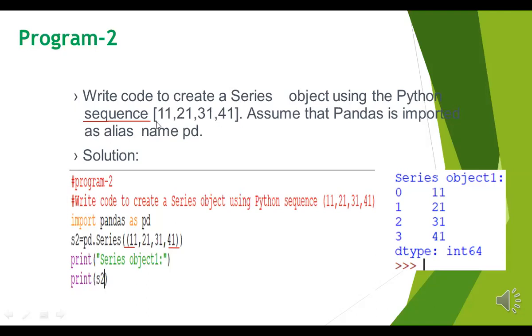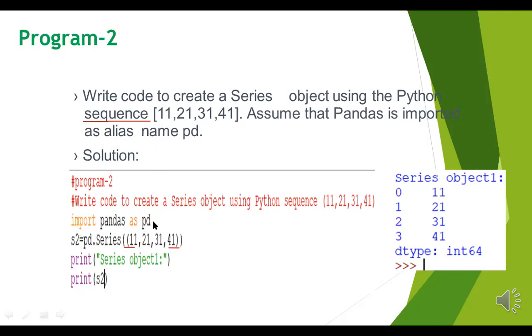Just similar to a list, in a square bracket you have to separate with commas. Now what do you have to do? Assume that pandas is imported with the alias name pd. You have to assume it, create it on your own. So when you do programs, automatically you have to use it.